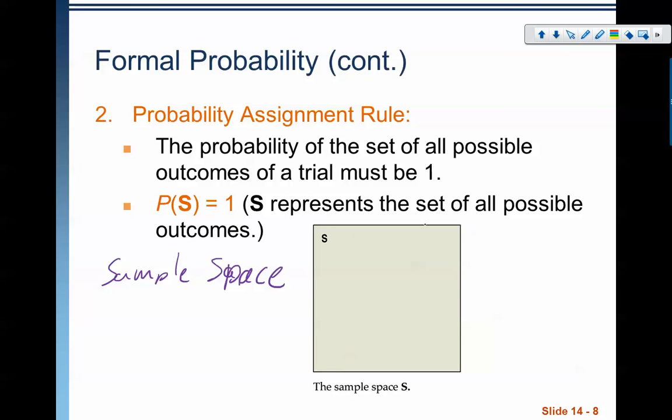This is my sample space, S. It is all the possible outcomes for this particular event, and it has a probability of 1. Combined, all possible outcomes have a probability of 1. If all possible outcomes have a probability over 1, then we have something wrong because that can't happen, because of our initial definition of probability.